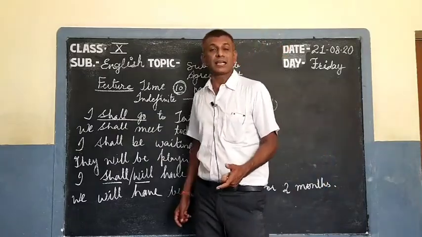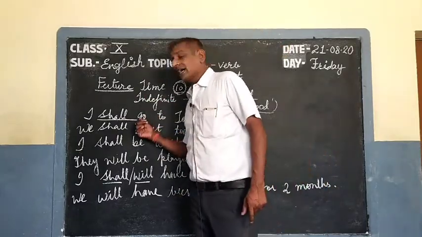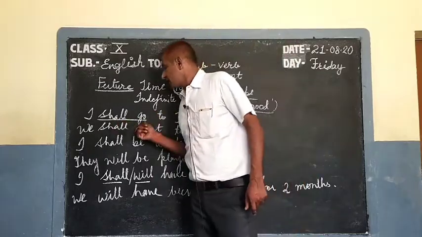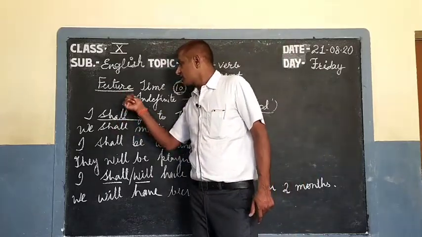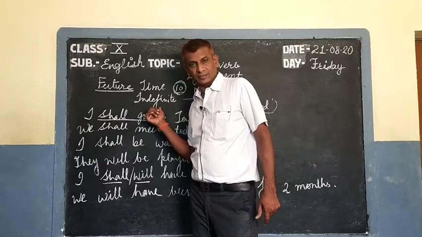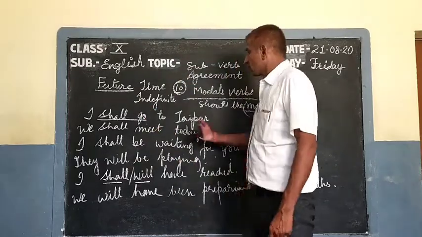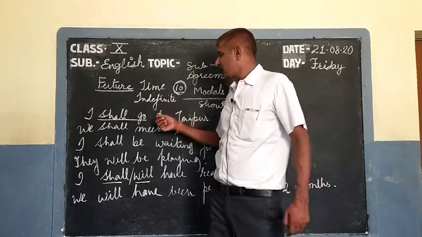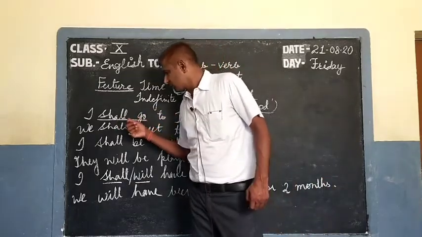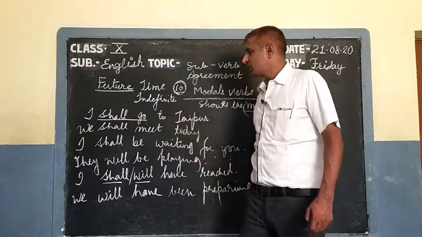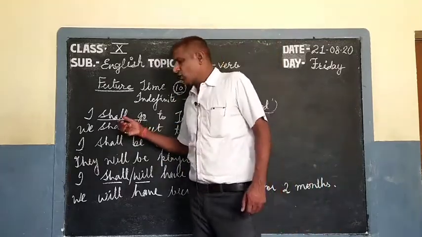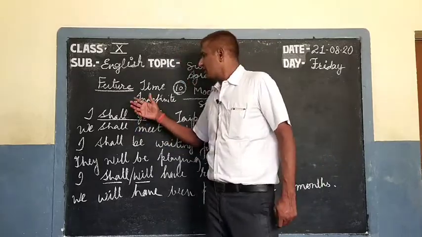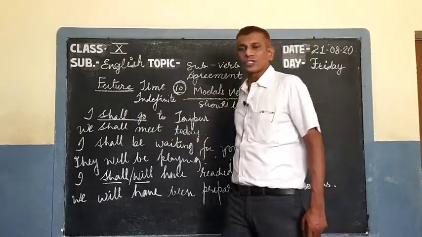Shall indicates future time and go indicates indefinite. So this is future indefinite. Simple. So there can be can go, will go, we use for future, should go, may go, might go. All these can be used for future time.